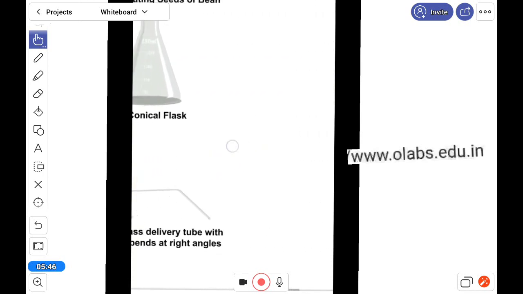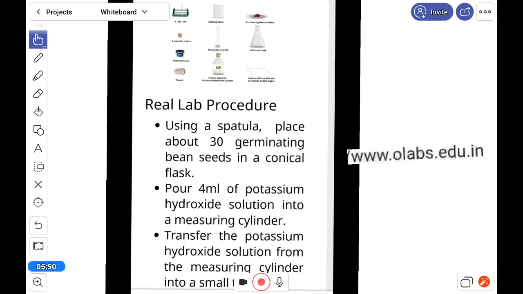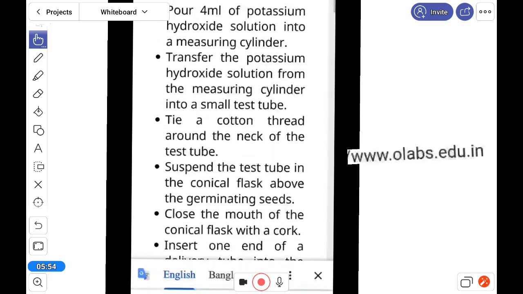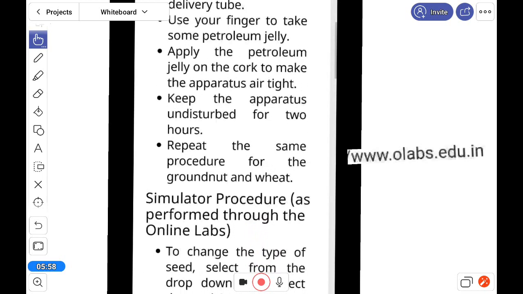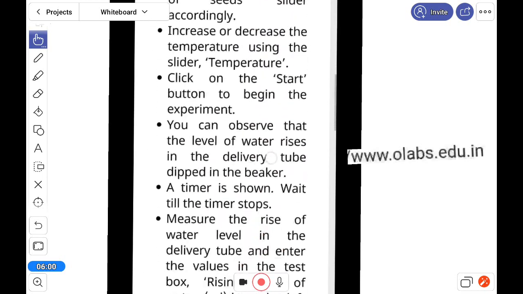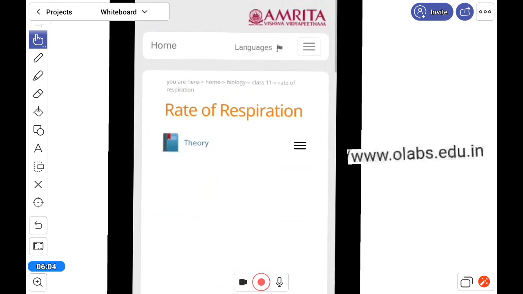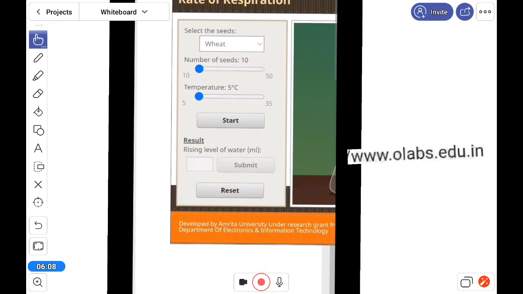You have to choose what I instruct, and only that you have to check and see. Everything is given. You can check. Next come to the simulator part, which is very interesting.